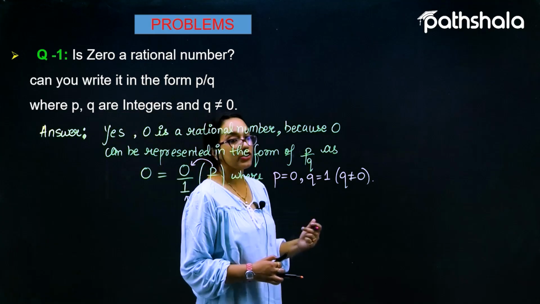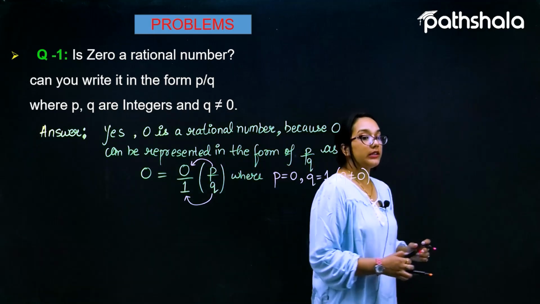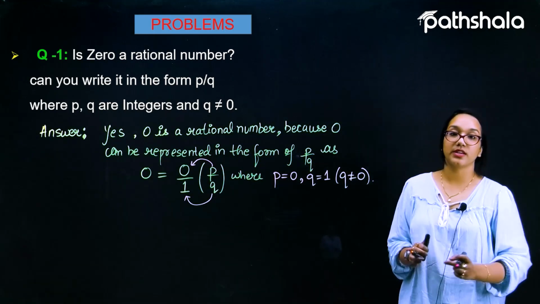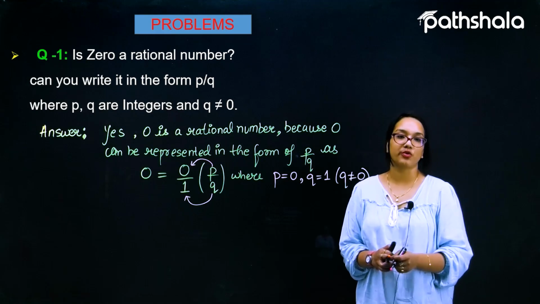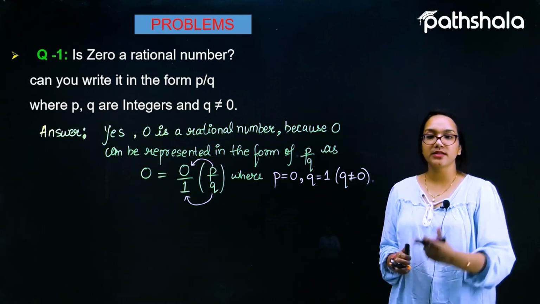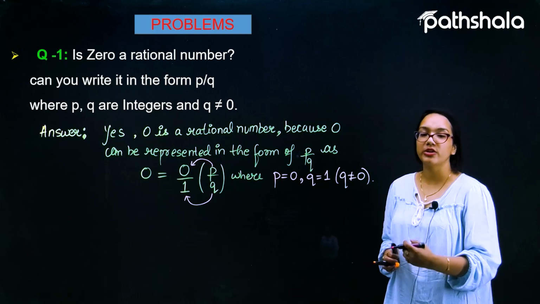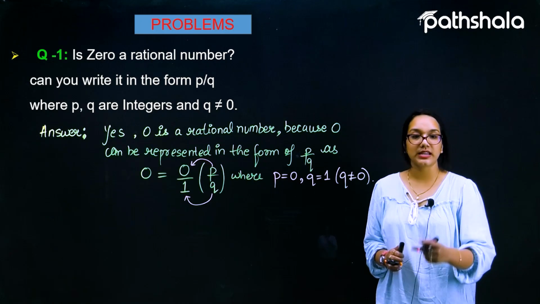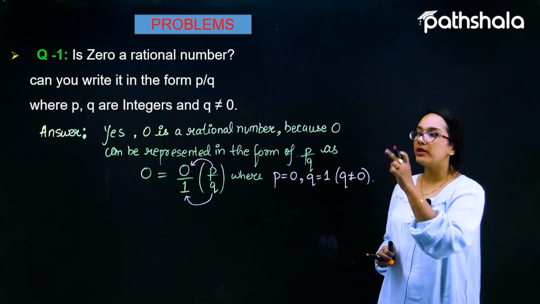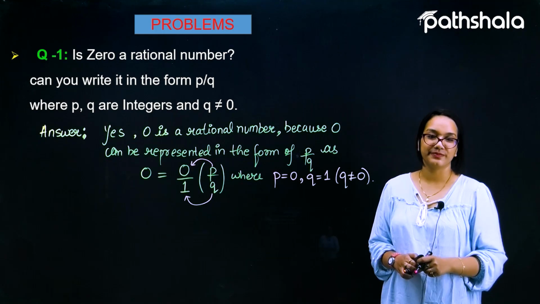I hope it is all clear to you why 0 is a rational number, because 0 can be represented in the form of P by Q, where P is 0 and Q is 1. Obviously, Q cannot be 0. So this is the answer of the very first question. I hope this is all clear to you.